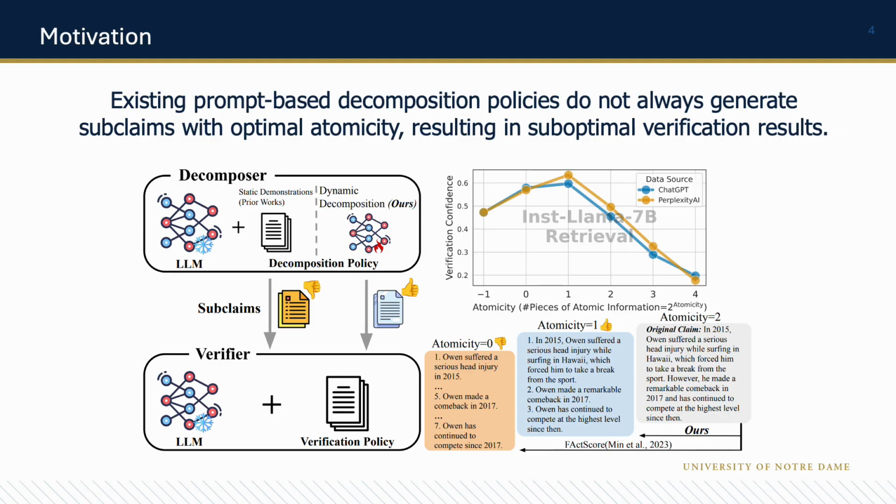To address this problem caused by the static decomposition policy, we propose dynamic decomposition, a novel framework to learn a decomposition policy tailored to the downstream verifier. Our approach is compatible with any existing fact-checking systems, with both the decomposition and verification language models given and frozen.